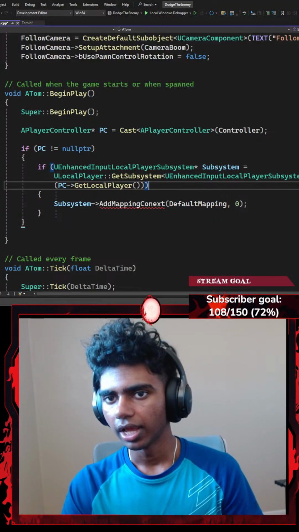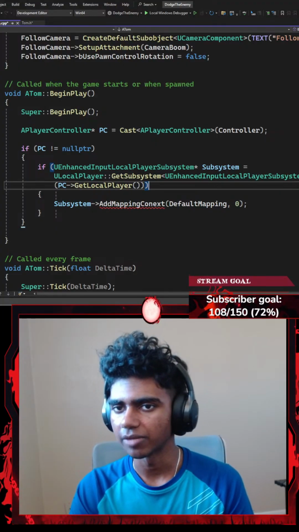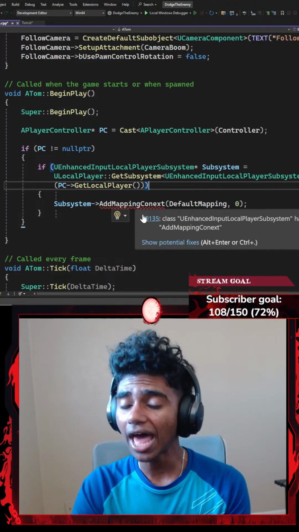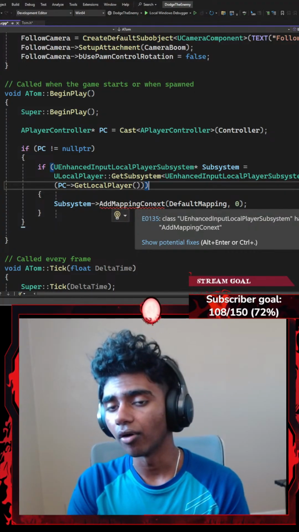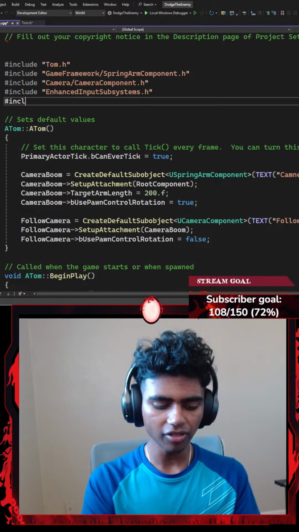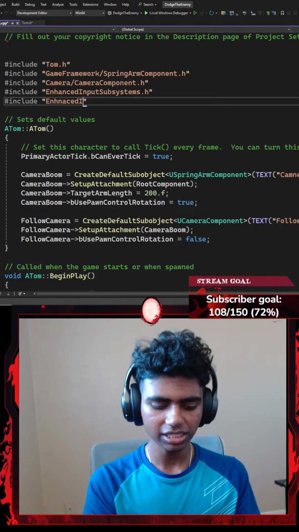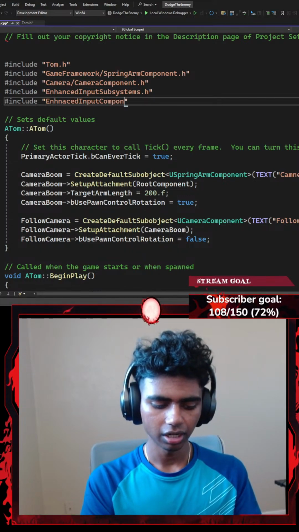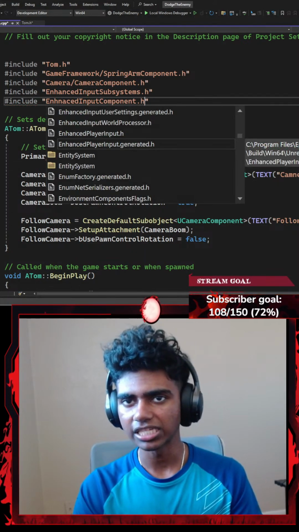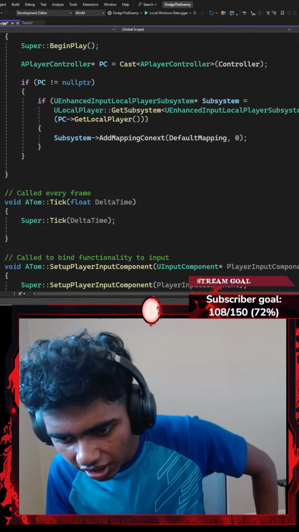There we go. And then add mapping context. UEnhancedInputLocalPlayerSubsystem has no member of add mapping context. Now, the reason I can't use this could be because I gotta go ahead and include another header file for my, let's say something like EnhancedInputComponent.h, which is my enhanced input components and header files. There, I can all of a sudden magically use it, guys.